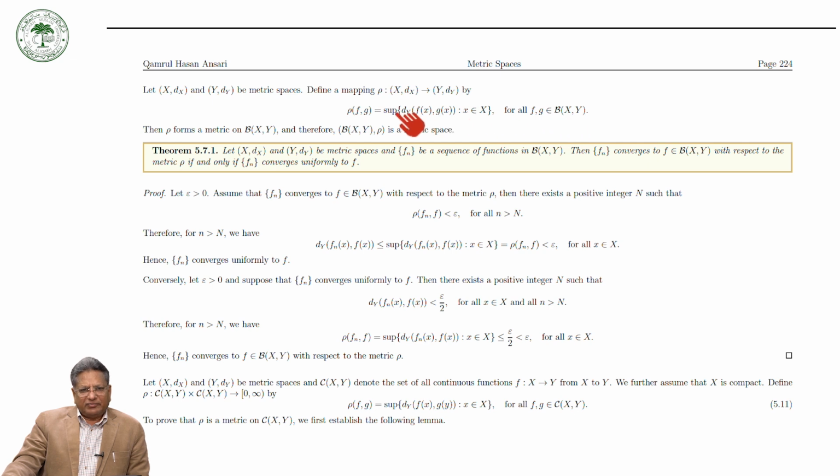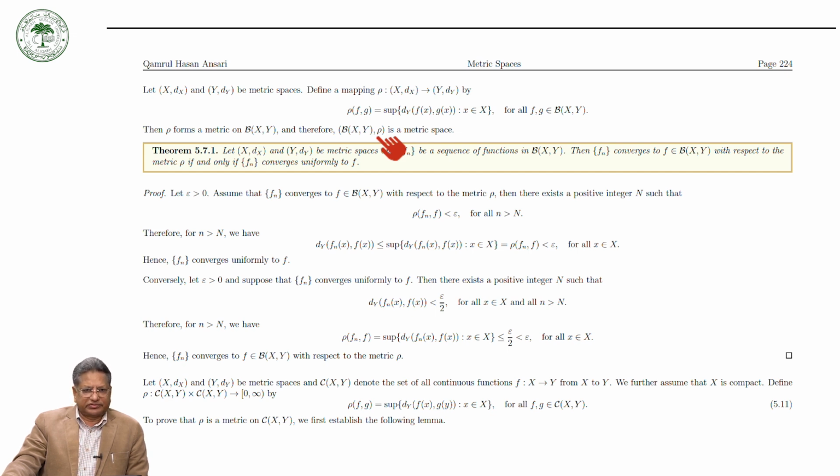And then very easily we can prove that this rho is a metric on B(X,Y), and with this metric rho, B(X,Y) is a metric space.